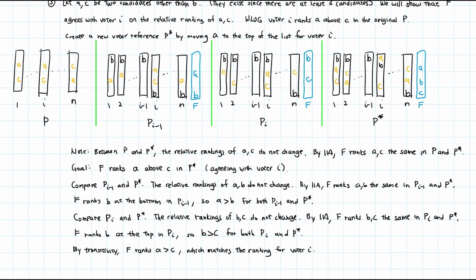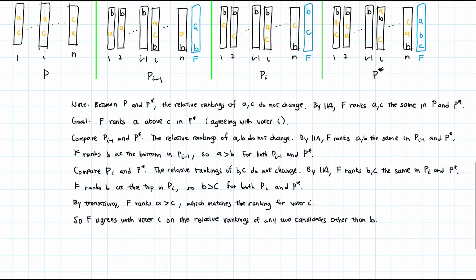But A and C are arbitrary, so F agrees with voter I on the relative rankings of any two candidates other than B. This is not enough to show that voter I is a dictator. We still need to show that F agrees with voter I on any pair that involves B. And this is what we will prove in part 4.